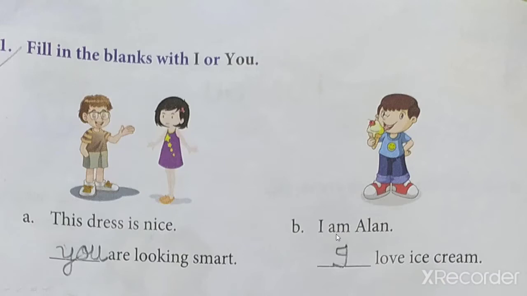Now next sentence. See this. I am alone. I love ice cream. He is speaking up that I am alone. So he will use I. He is talking about own self. I love ice cream. Understood?